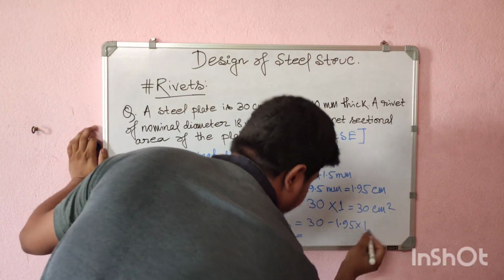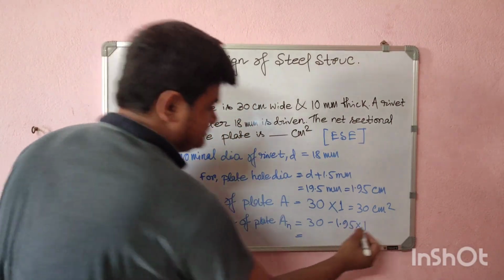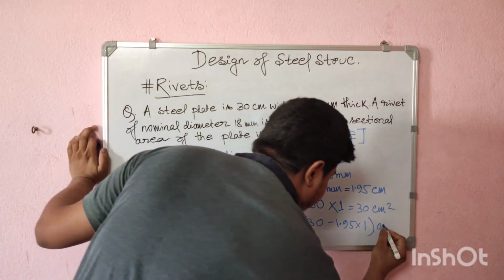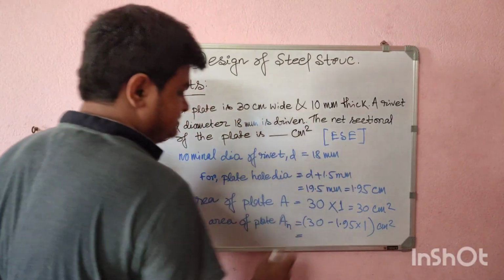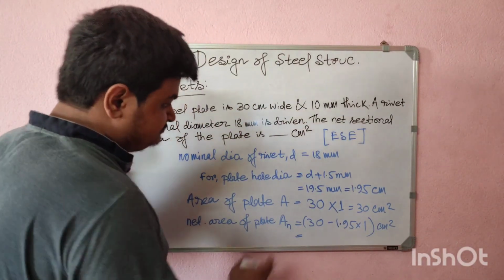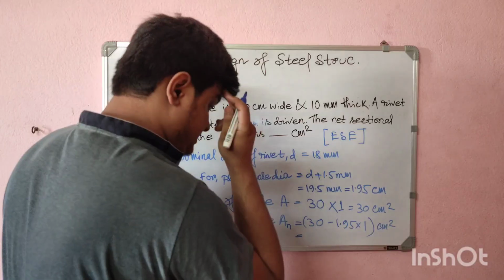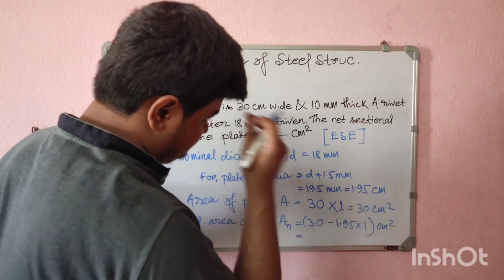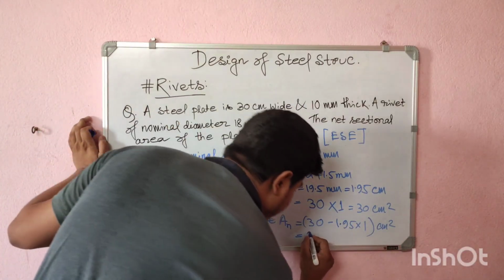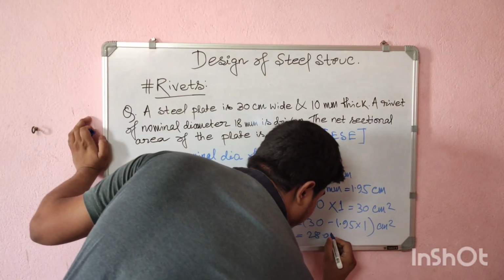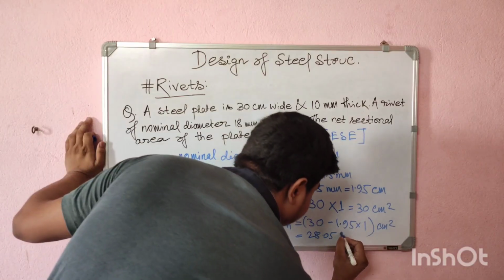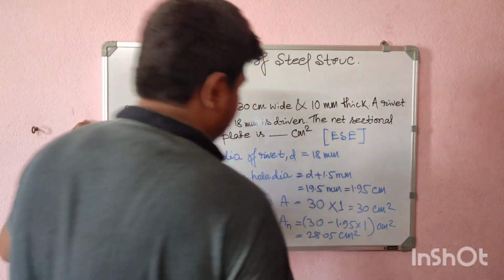This is also in cm squared. This whole term in cm squared is coming out 28.05. You can calculate it from the calculator, so it is coming 28.05. So this is the answer.